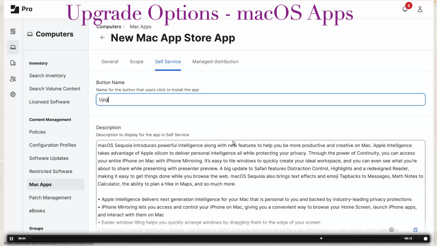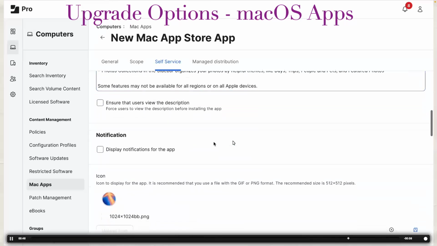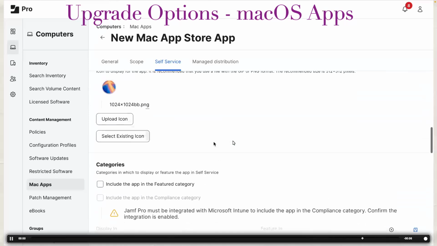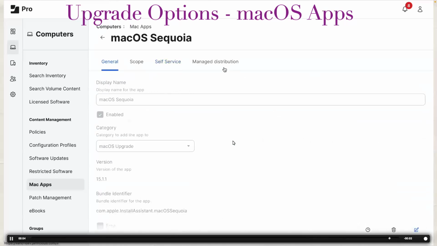I would recommend changing the button to upgrade because it is an upgrade. And then save it. That's it. We have used Mac apps for making macOS Sequoia available to our end users. Let's go to the next slide.